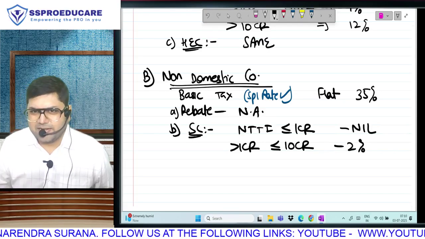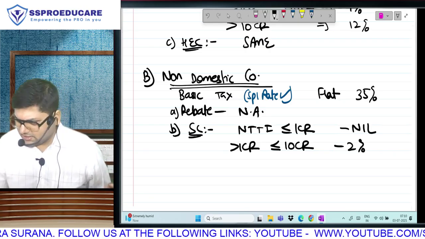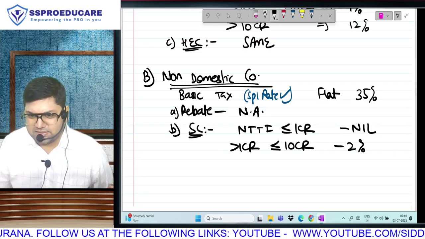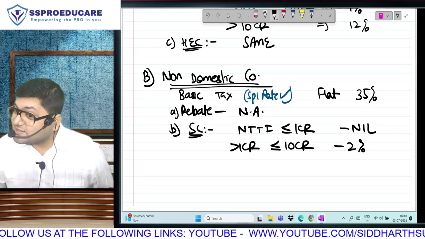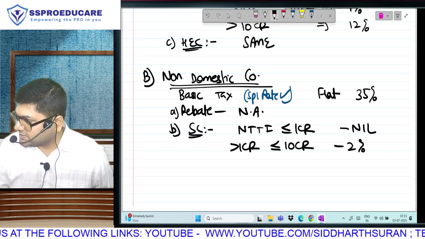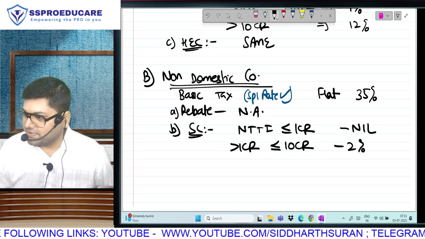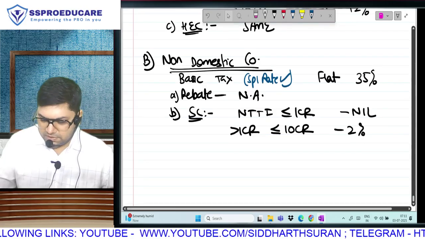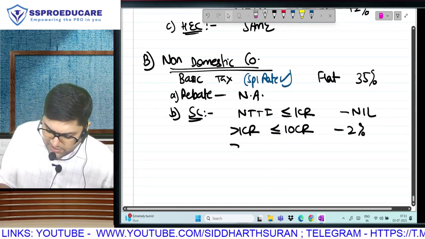So I have roughly spent about 18 years with the subject taxation, about 3 years as a student and about 15 years as a teacher. And in 18 years, this is the first time the rate of tax of non-domestic company has changed. It was always 40. First time it has become 35%. Is that clear? So basic tax is already very, very high. Therefore, surcharge is very low.